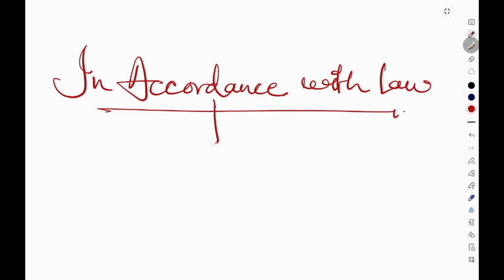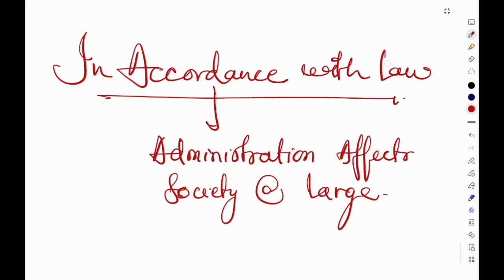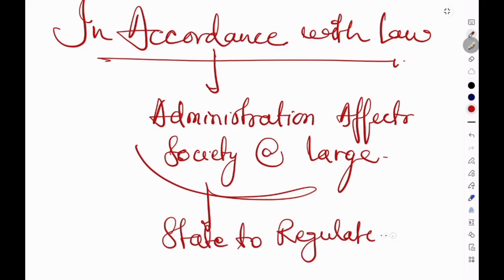Because administration basically affects society at large, the Constitution allows the state to regulate these secular aspects. The state may enact law regarding financial management to prevent corruption or misuse of donations. It may require auditing, examining accounts and expenditures, and ensuring that assets are used for the intended purpose, that is, proper utilization of property. It may also prevent mismanagement, correcting serious administrative failures. Thus, regulations are constitutionally permissible. So the state can regulate these secular aspects, but the state cannot do what the state cannot do.